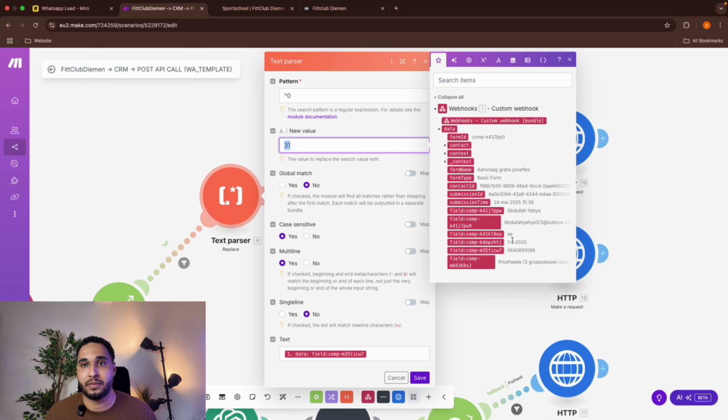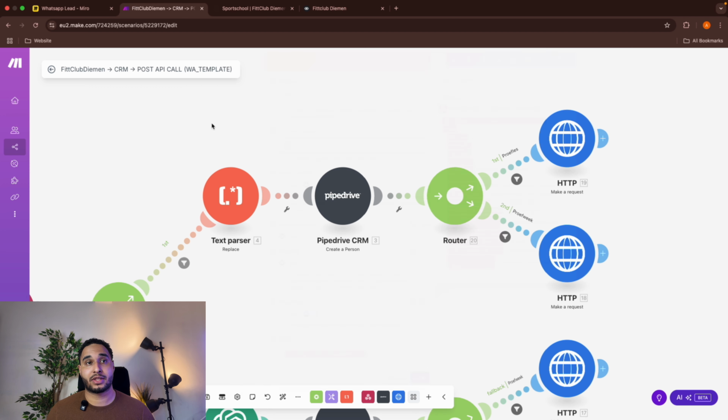So for example, this is a phone number, and then instead of the 0, it will say 31, plus, 31 only. The reason why, like I said, is that WhatsApp will have the phone number in this format. If it's in a different way, we may not find it inside the CRM. So I'm trying to make sure the phone number is formatted correctly, how WhatsApp is going to do that.